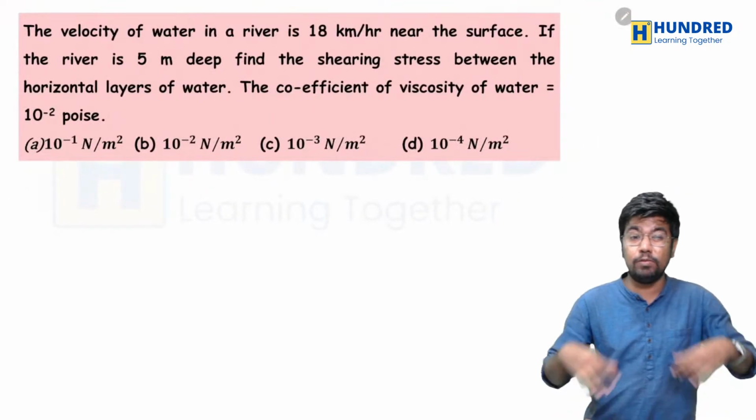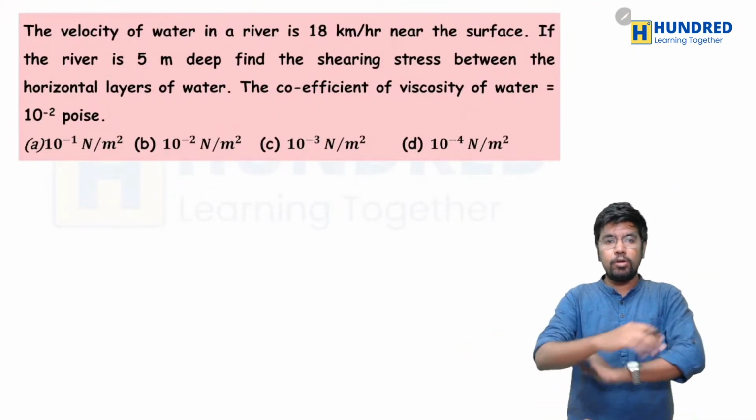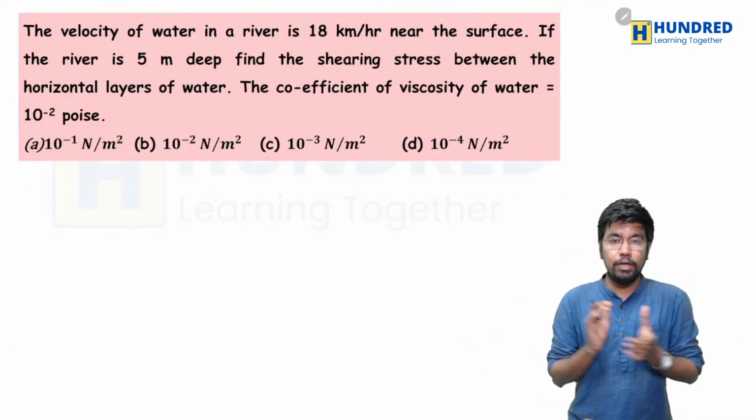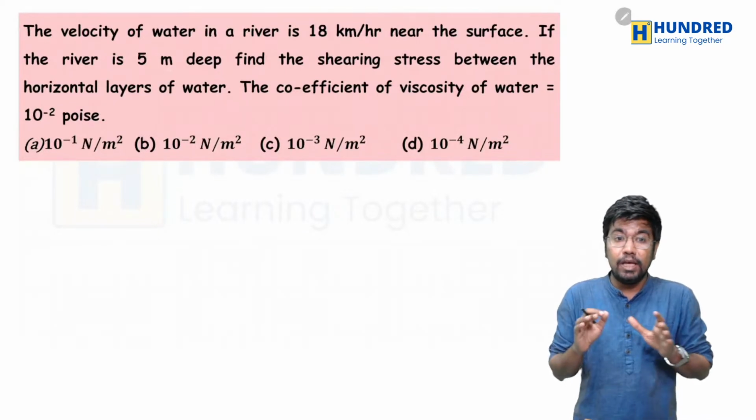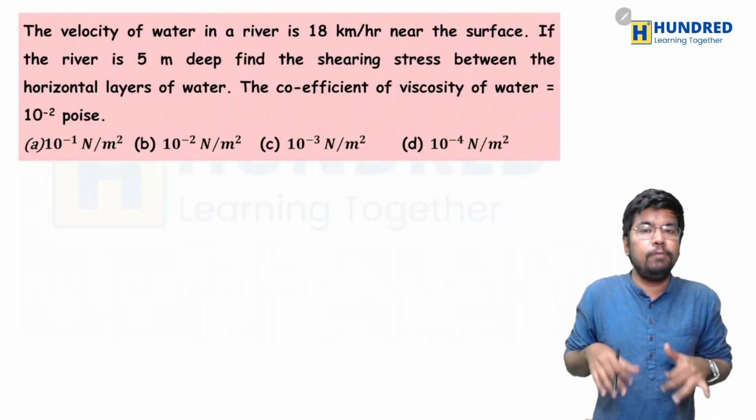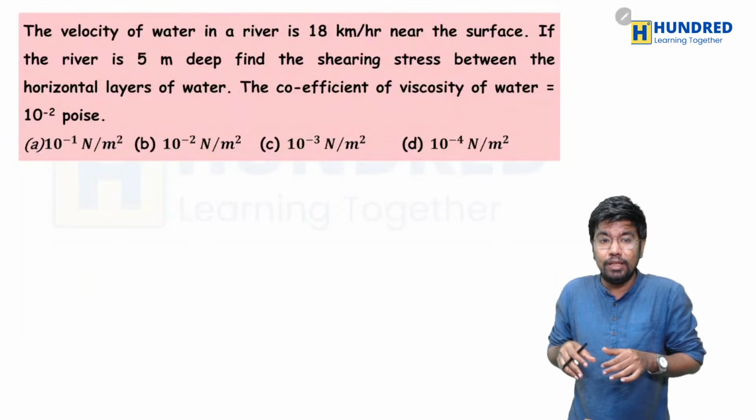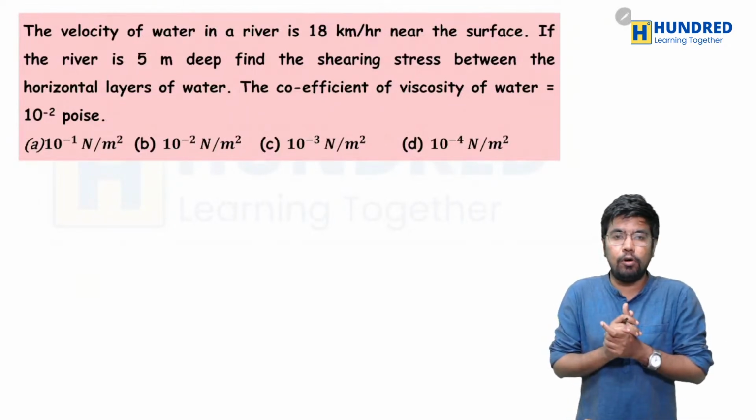This is a very easy question, right? So the next one, the velocity of water in a river is 18 km per hour near the surface. If the river is 5 meter deep, find the shearing stress between the horizontal layers of water.